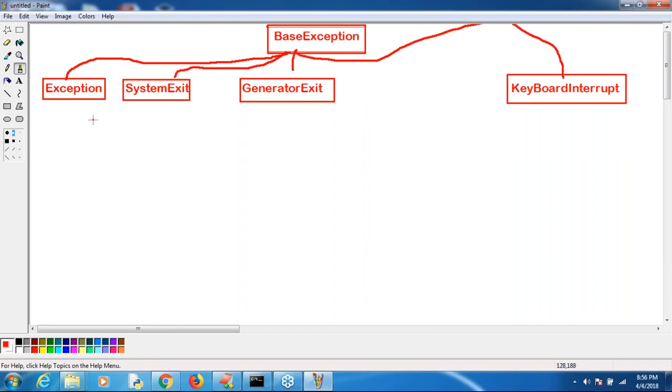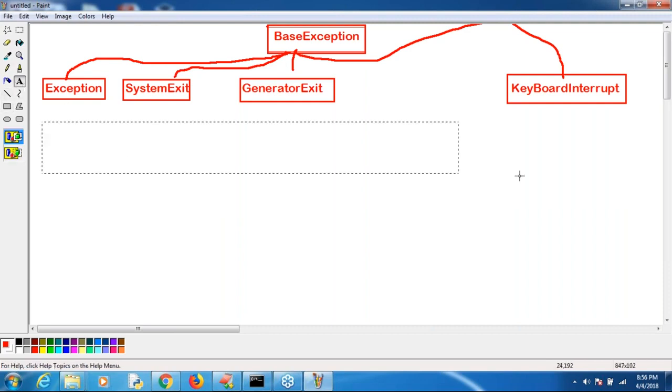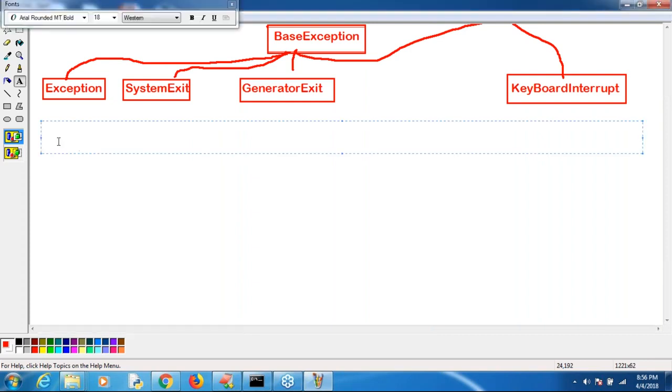Next, for the exception, there are several chains available. Remember that. So first one, attribute error. Next, second one, arithmetic error. All these things are class names. Remember that all these things are class names.